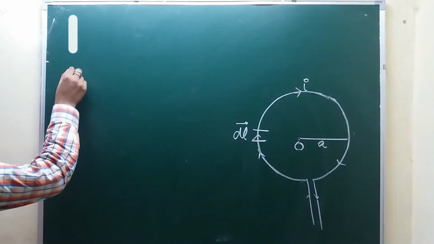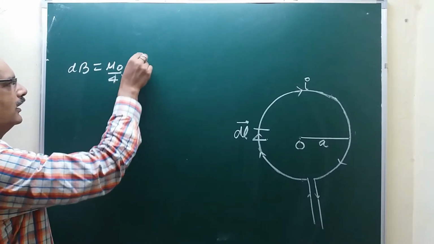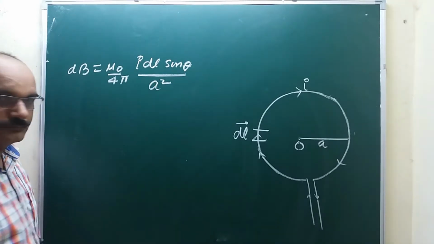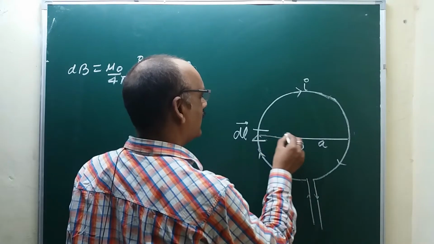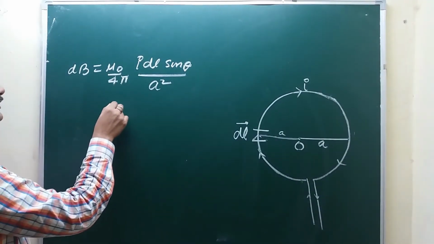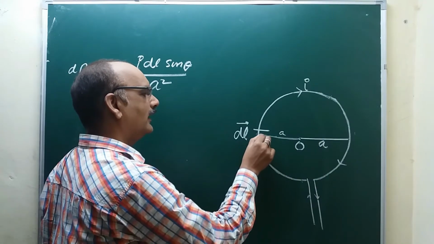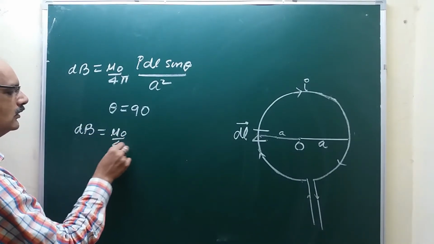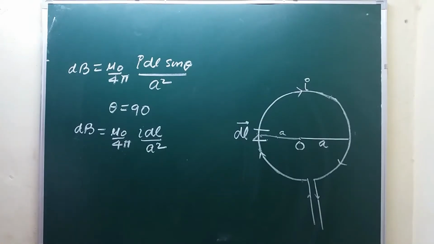According to Biot-Savart's law, the magnetic field dB equals mu naught upon 4 pi, I dl sin theta upon A square, where A is the distance between dl and O. Now, theta equals 90 degrees, because theta is the angle between dl and A. So sin theta will be 1, and dB equals mu naught upon 4 pi, I dl upon A square.